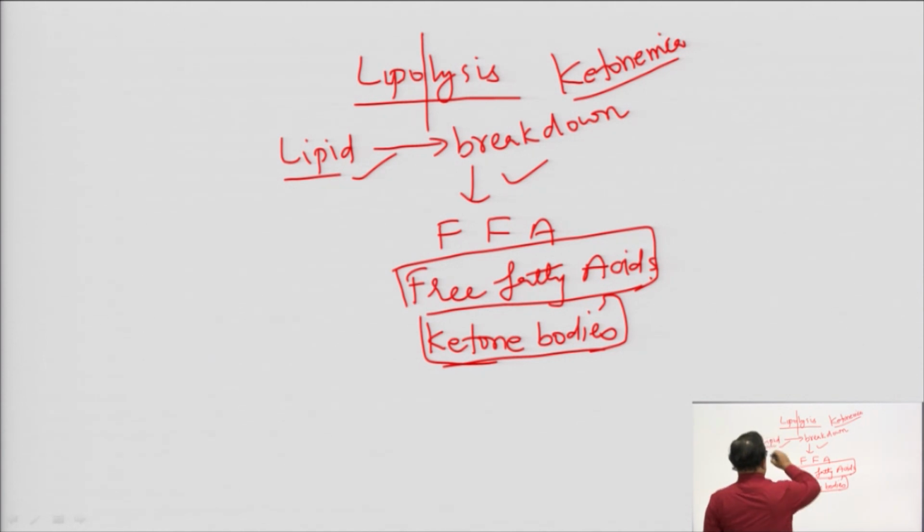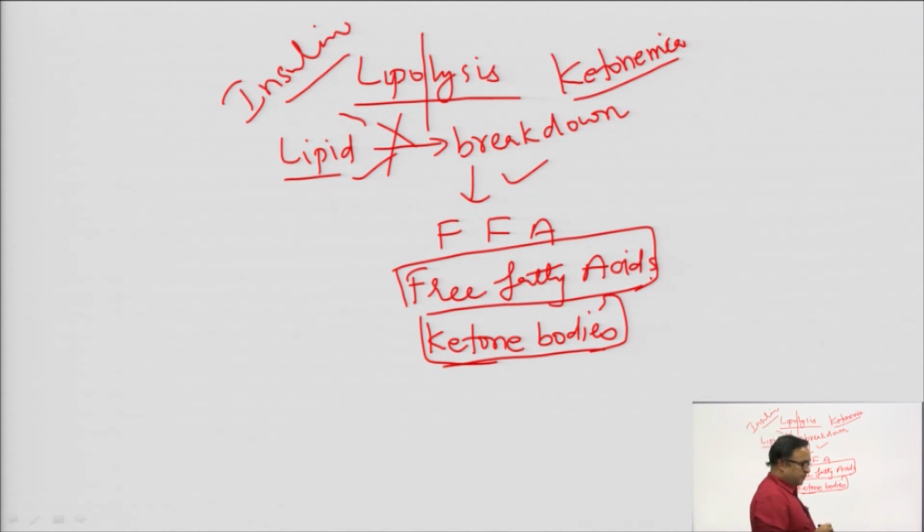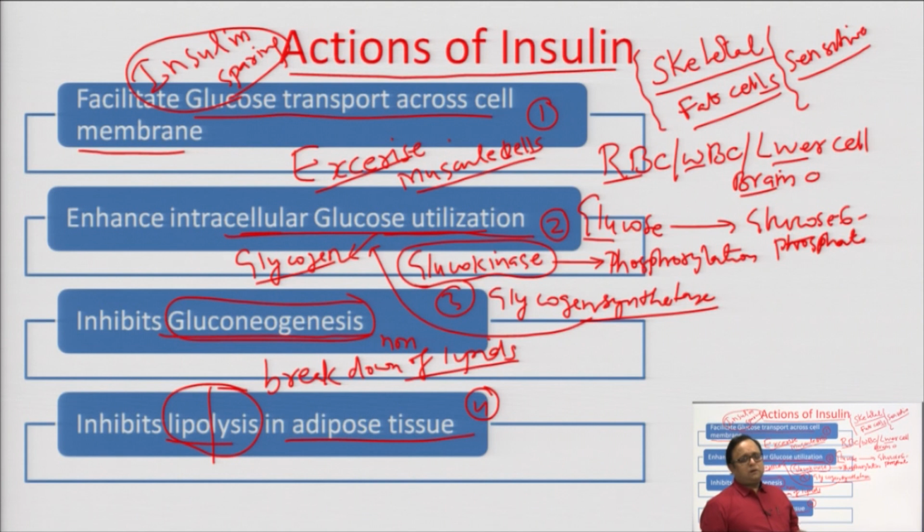Now, what is insulin doing? What is the role of insulin here? Insulin is inhibiting this conversion. So, now let me sum up all these actions of the insulin.